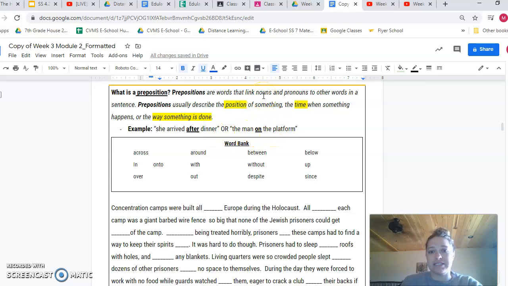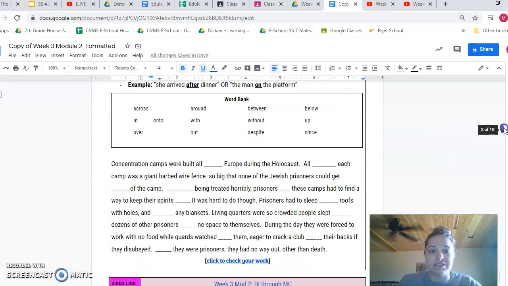Nouns are people, places, things. Pronouns refer to usually people, right? So you have an excerpt here about concentration camps. What you're going to do as you go through and read this is take words out of the word bank and fill them in where there is an underlined blank. Okay, so all of these need to be in here. They're all used only once, and once you are done, you can click to check your answers.